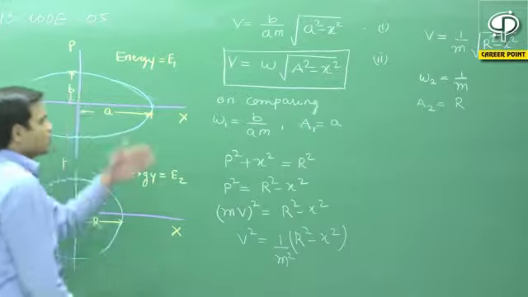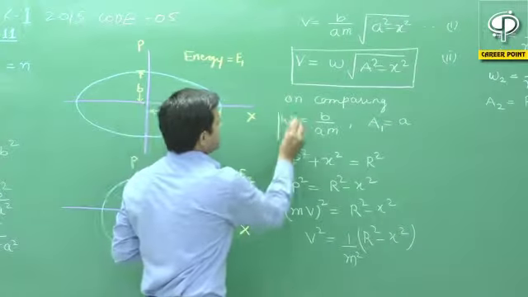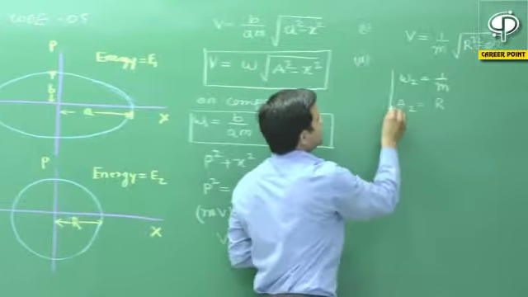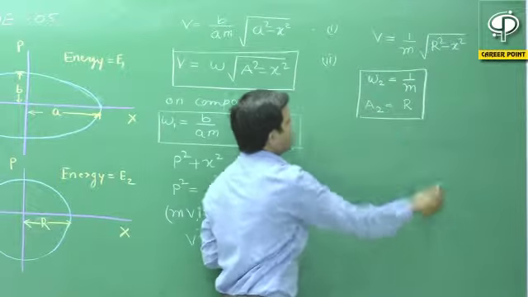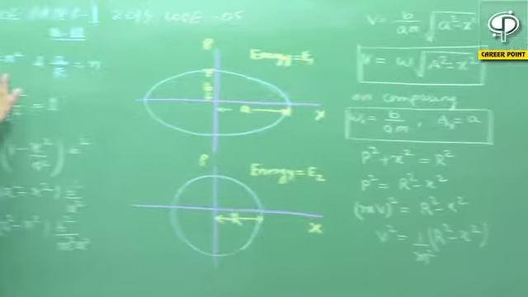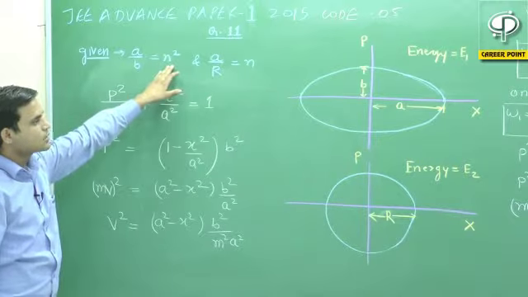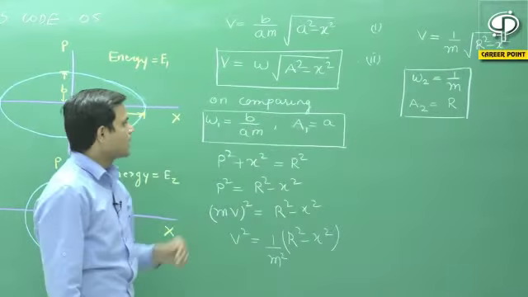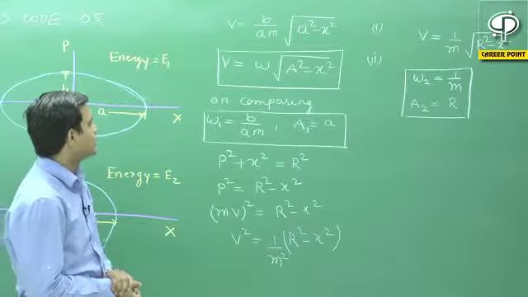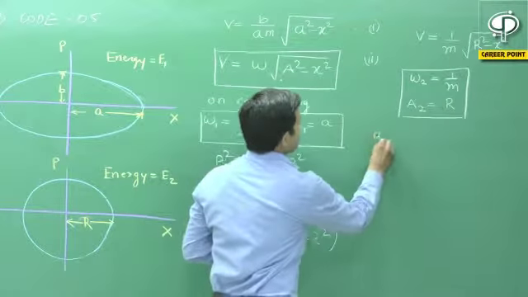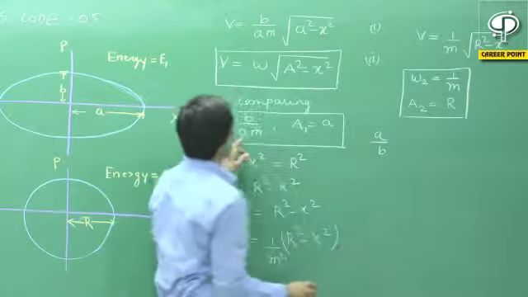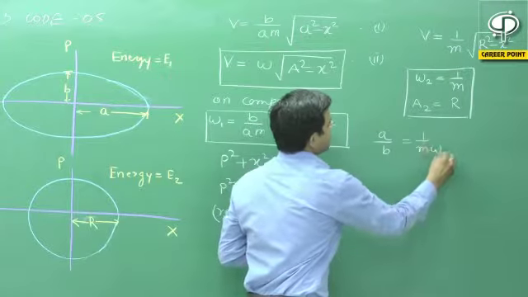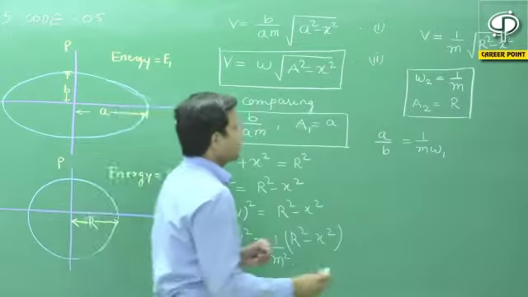So we have here 4 results. These are our results for the first oscillator and these are the results for the second oscillator. Now we have to see the parameters given to us: A by B equals N square. If I check the value of A by B, it can be written as 1 by M omega 1, and that is equal to N square.